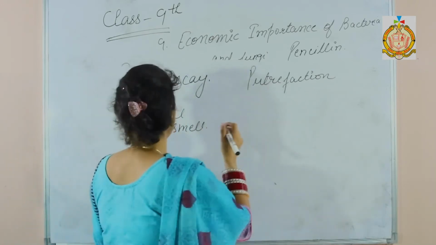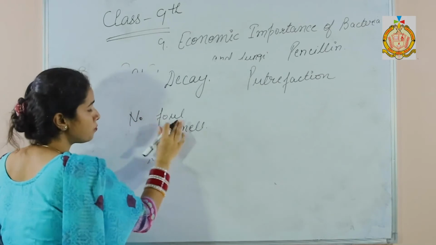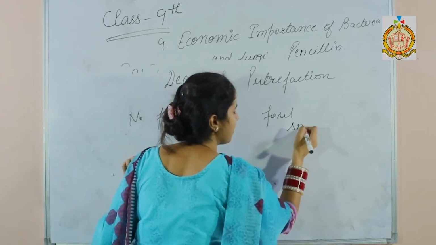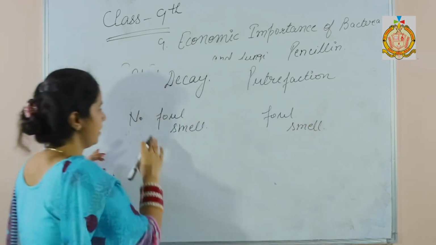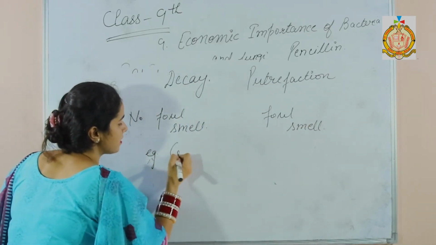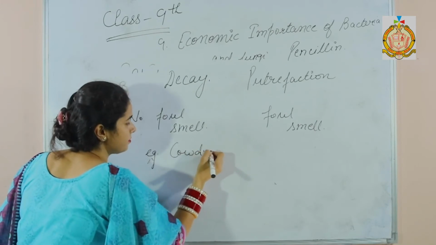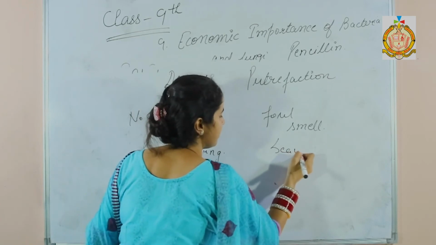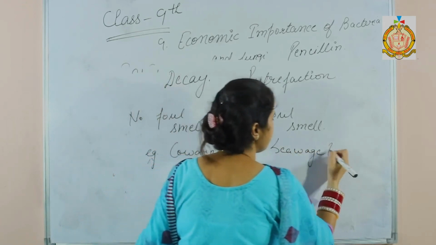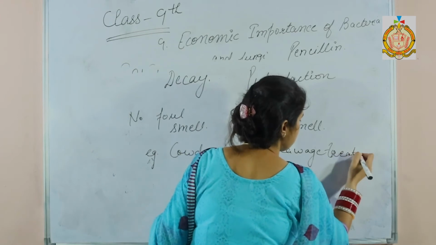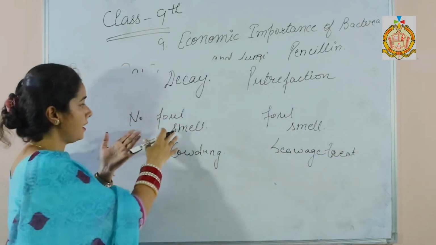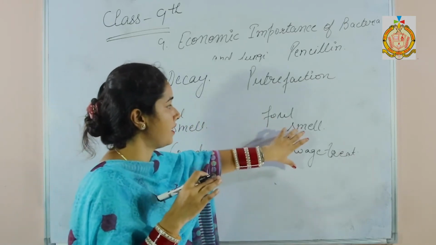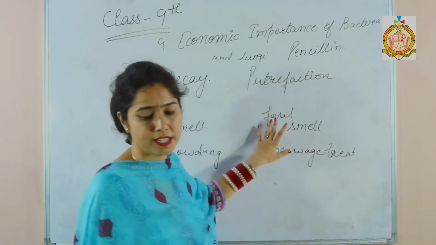Here no foul smell, and in putrefaction there is foul smell. The example of this is cow dung, and here the sewage treatment plant. So here organic matter decomposes without foul smell, and here organic matter decomposes with foul smell.